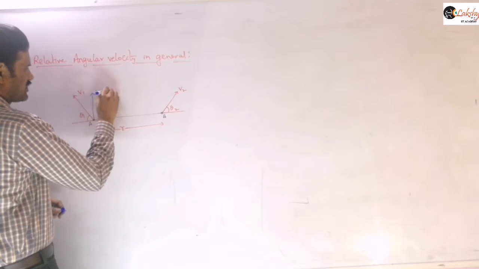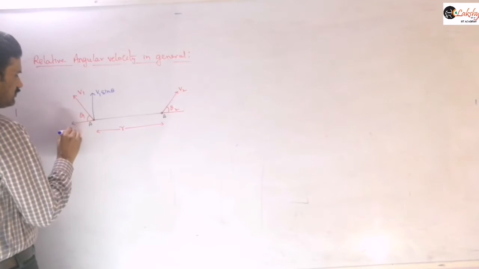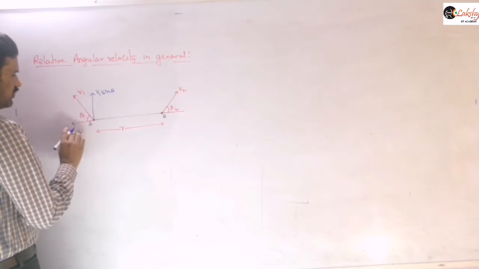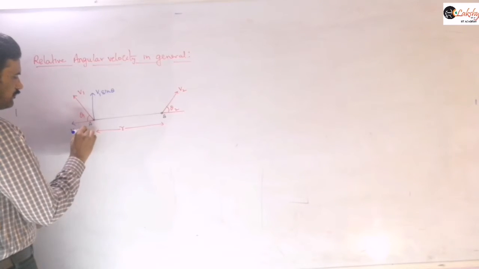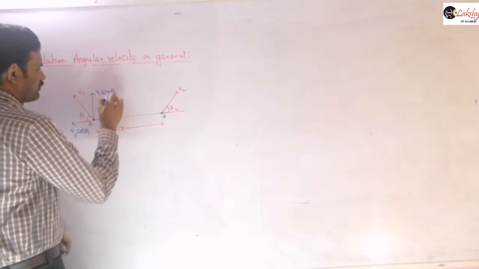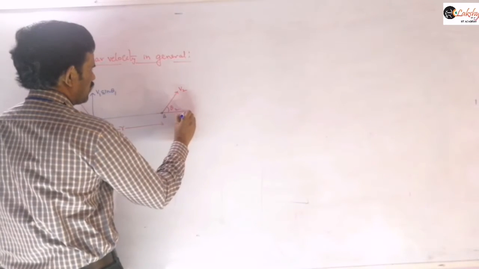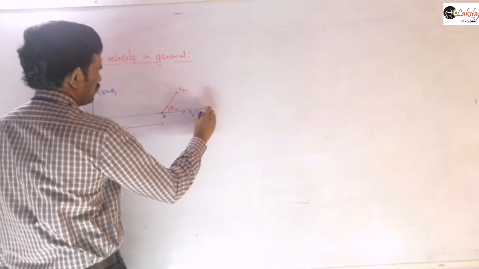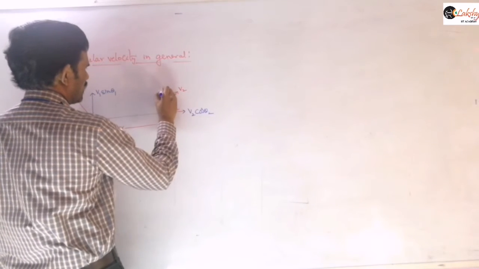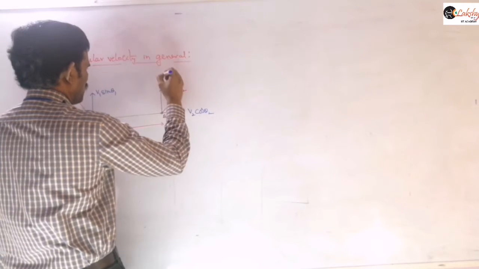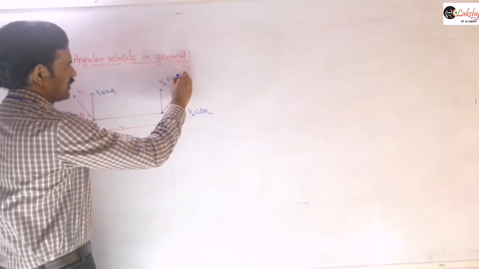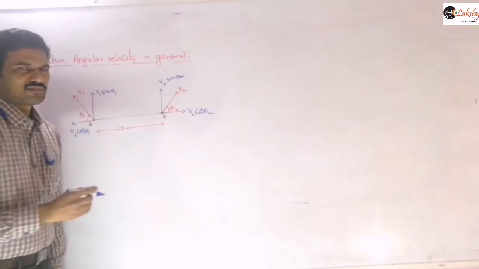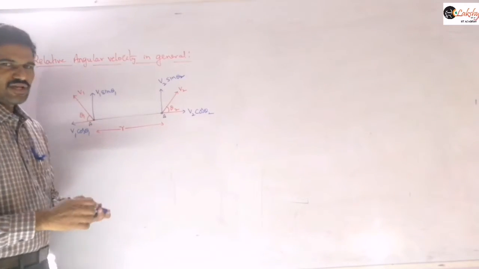So this is v1 sine theta 1, v1 cos theta 1, and similarly this is v2 cos theta 2 along this direction, and this direction will be v2 sine theta 2, right? Like this, now we need to write these components here, and so now let us write these velocity vectors.